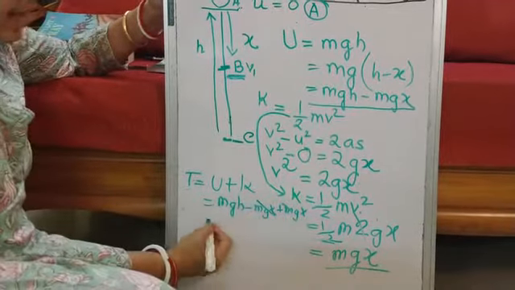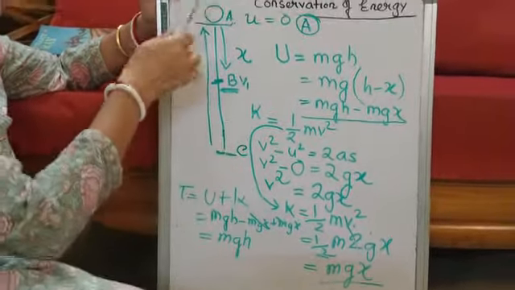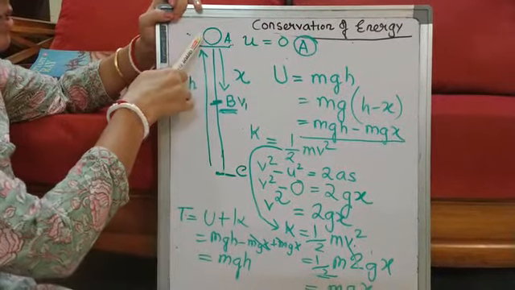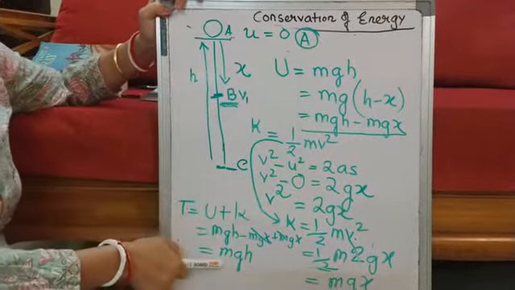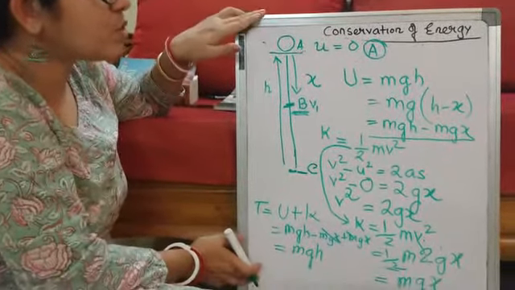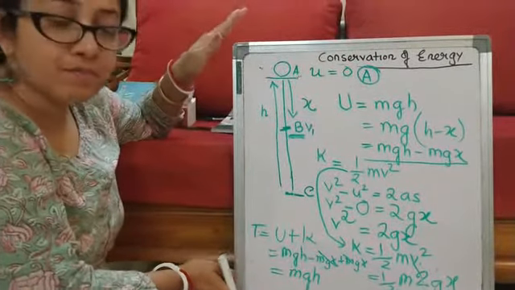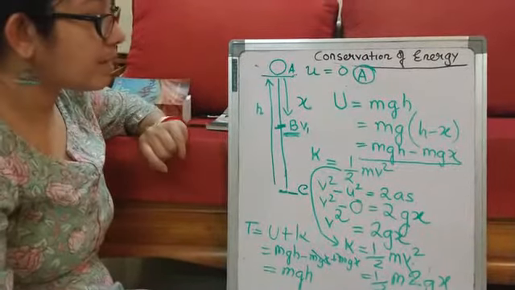See, it has cancelled and it has again become mgh. So at A also the total energy was mgh, if you remember. At B also it is the same. I have rubbed the previous portion because of space constraints, but I am sure you can refer to it in your book, and this will help you to understand.